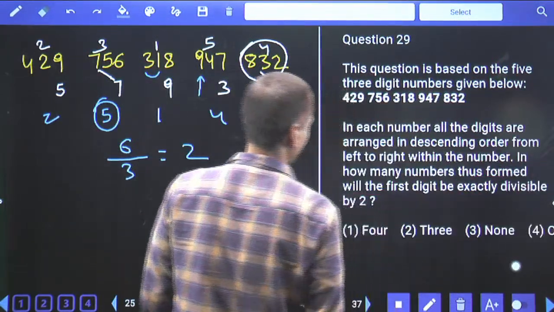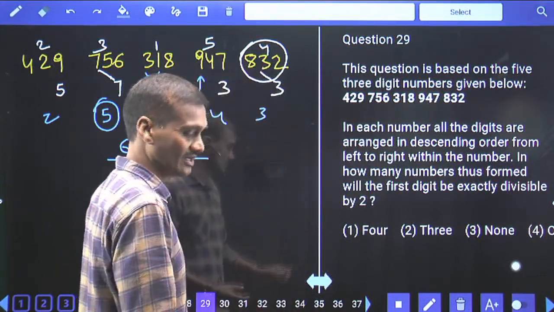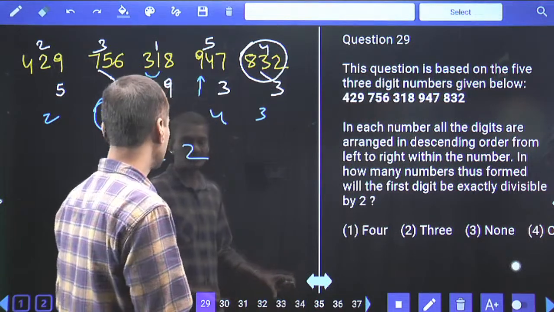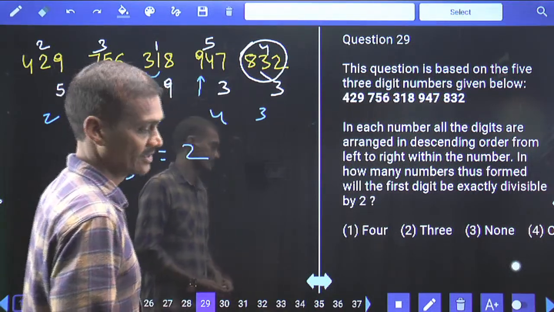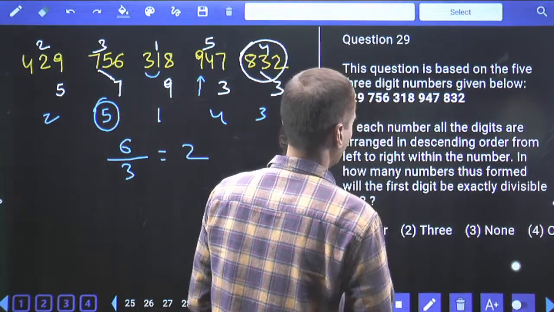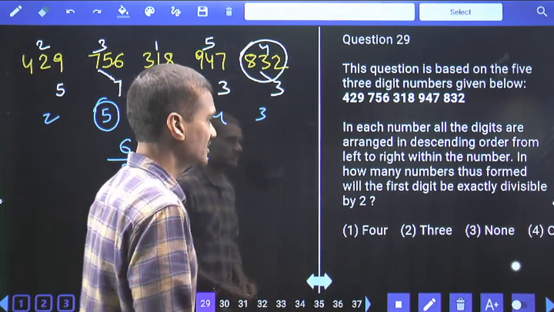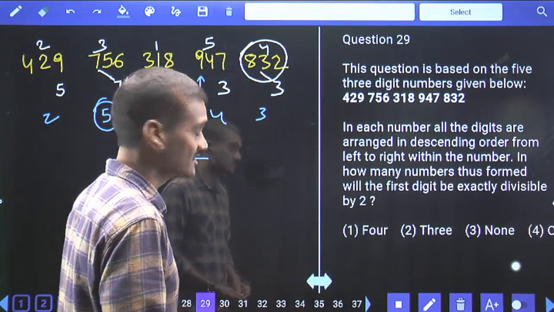Then coming to 29, if in each number, all the digits are arranged in descending order from left to right within the number, then in how many numbers thus found will the first digit be exactly divided by the second digit?